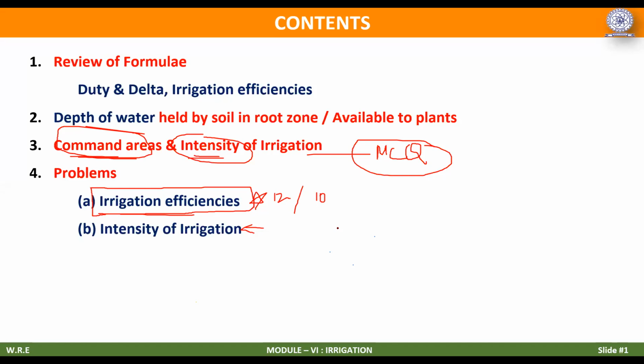For this purpose, I'm using my mobile to explain by written format. I'm not using any PPT. First we'll review the formulas of duty and delta and irrigation, and then we'll get into the depth of water and command area. Most probably my head will be down as I'm writing on my mobile, so I may not be visible on the webcam. So please follow the screen. I'm sharing the screen.